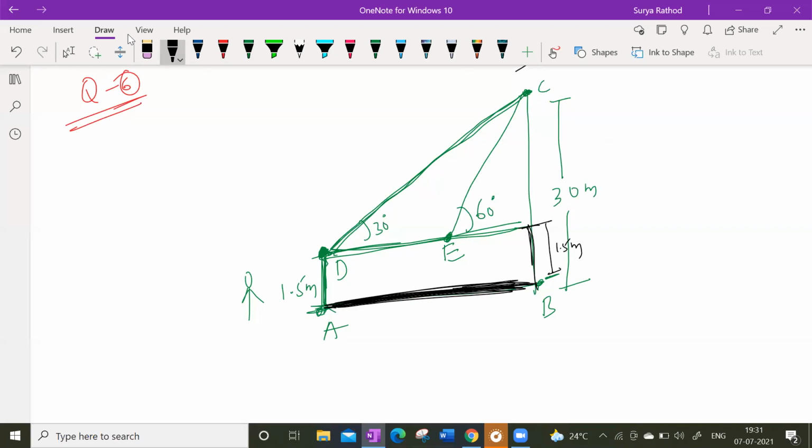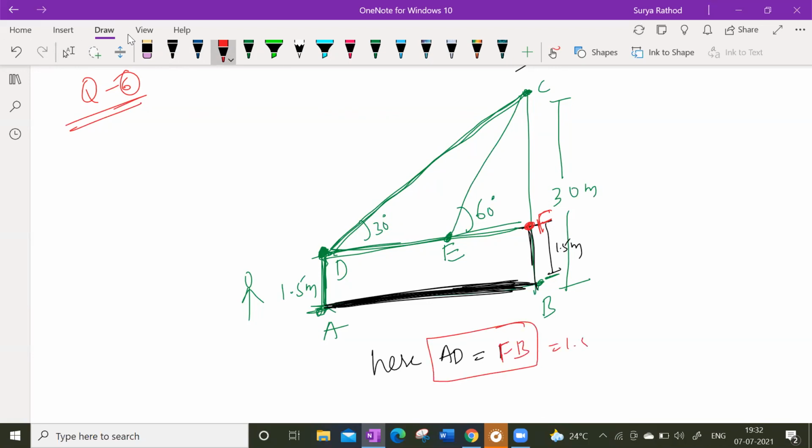This is the diagram, guys. Understood? Here, look son, take some more points. This will be my G point and F point, okay. This point is F. Here AD is equal to FB, understood?